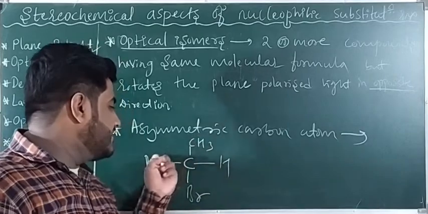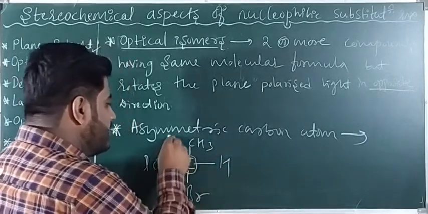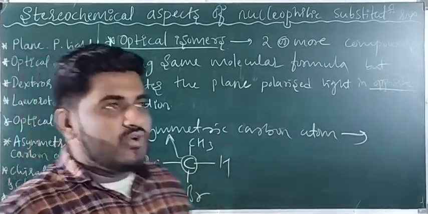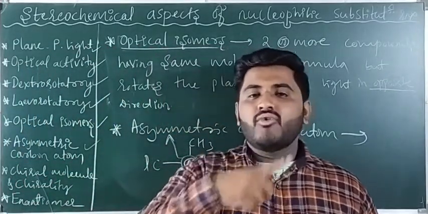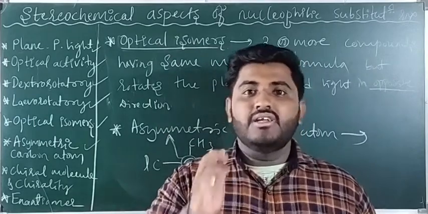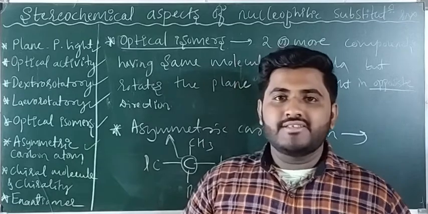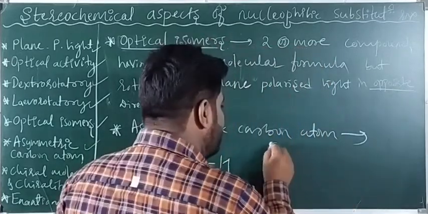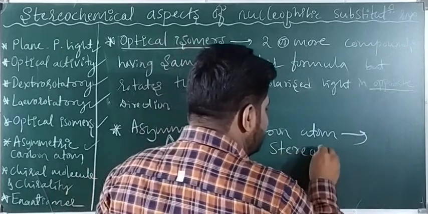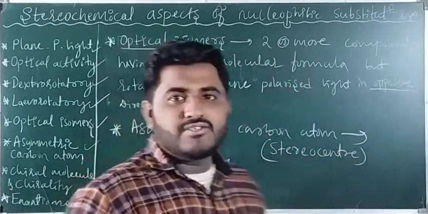All groups attached to the carbon atom are different. Then this carbon atom is called an asymmetric carbon atom. It is also called a stereocenter. I hope you understood.